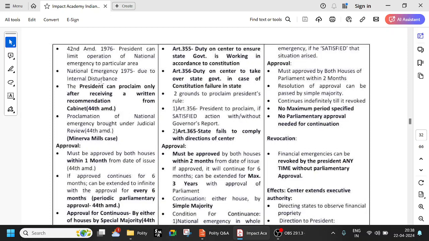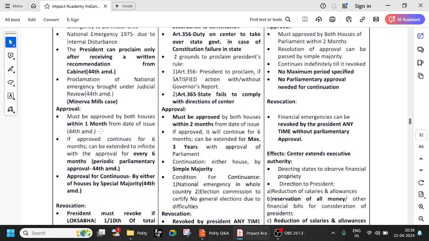The president can proclaim only after receiving a written recommendation from the cabinet. He has to receive written recommendation. And proclamation of national emergency is also brought under judicial review, starting from the Minerva Mills case and the 44th Amendment Act. So you cannot say it is beyond judicial review, or that you got a written recommendation from the cabinet, so an emergency has been proclaimed. Now even the judiciary can go into the case and see whether it is appropriate or whether there has been any misuse, because judicial review is one of the basic structures of the constitution.